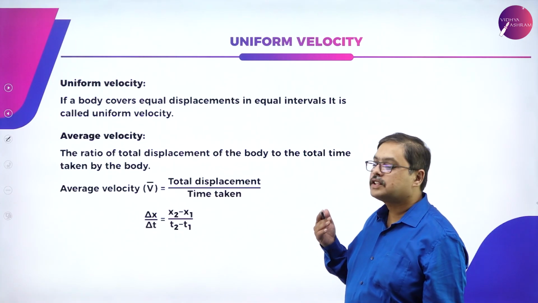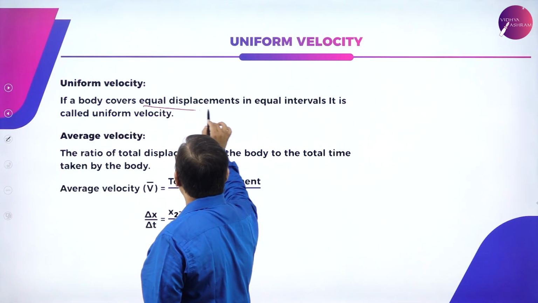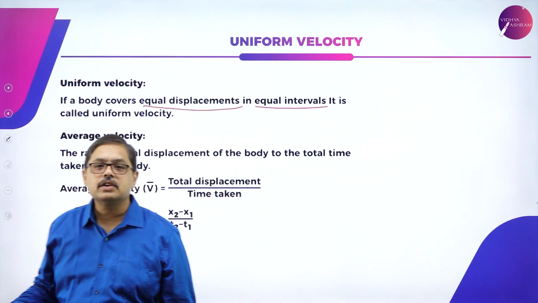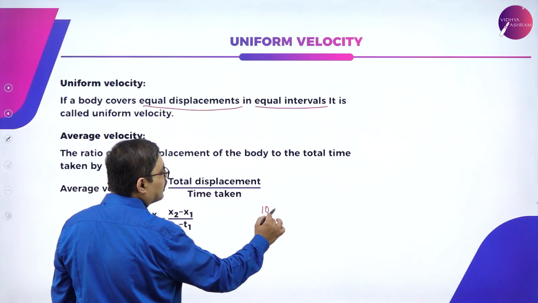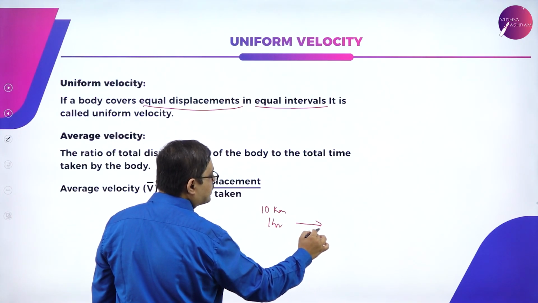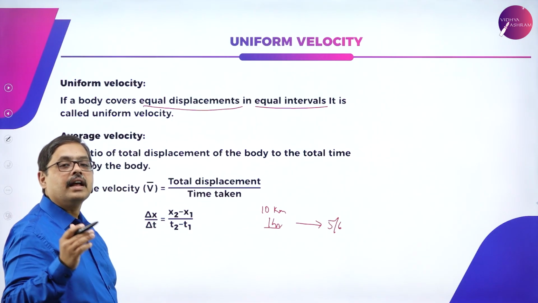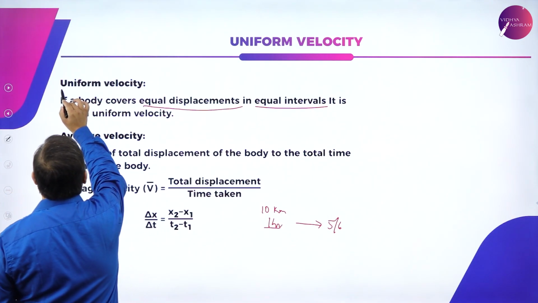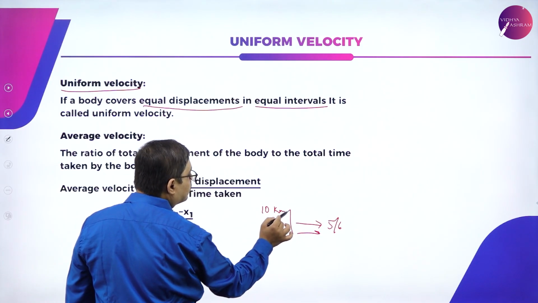Now let us check what is uniform velocity. If a body covers equal displacements in equal time intervals, it is called uniform velocity. If it covers 10 kilometers for every 1 hour of travel, say for 5 or 6 hours, exactly 10 kilometers for every hour, then it is called uniform velocity along with some direction, eastwards or northwards.